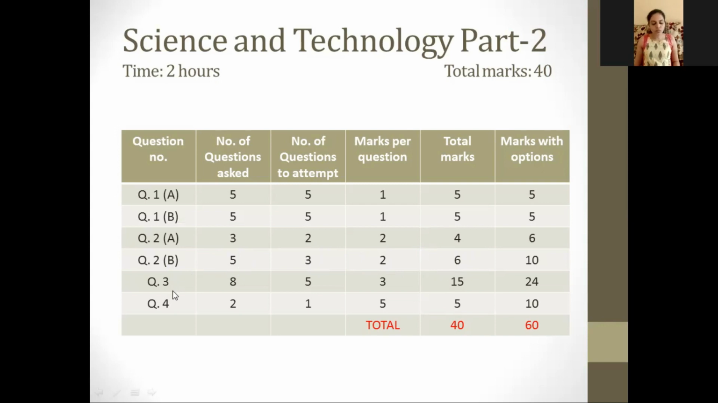Then further on, we have question number 3. 8 questions will be asked. You have to attempt any 5 of them of 3 marks each. You will get 15 marks for question number 3, and question number 4 is the final question. You will be asked 2 major questions, and you have to attempt any one of them of 5 marks. So you will get 5 marks. So adding up to this, you will have 40 marks as the maximum marks you can obtain.